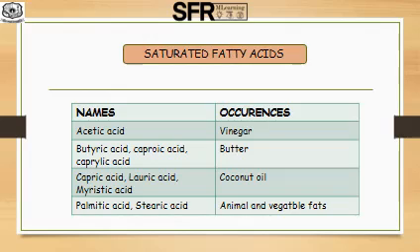Butyric acid and caprylic acid are present in butter. Capric acid, lauric acid and myristic acid are present in coconut oil. Palmitic acid and stearic acid are present in both animal and vegetable fats.